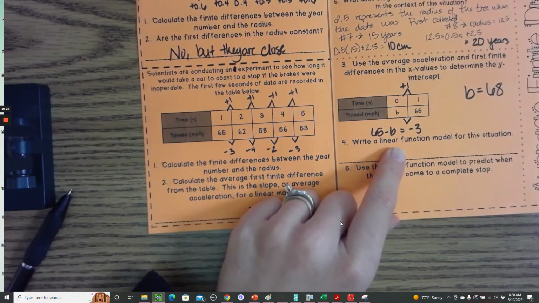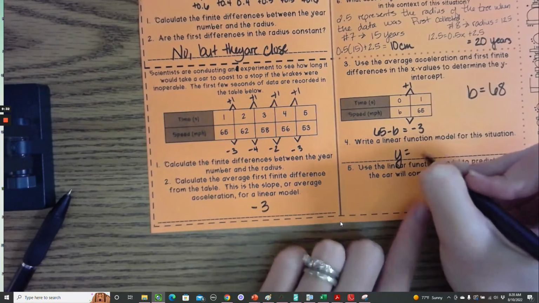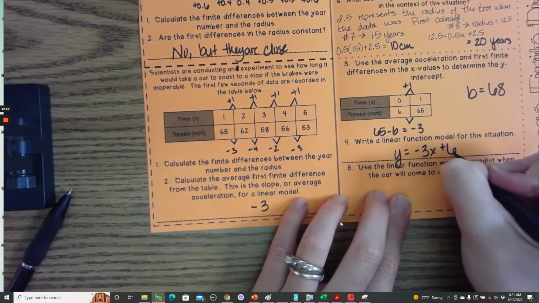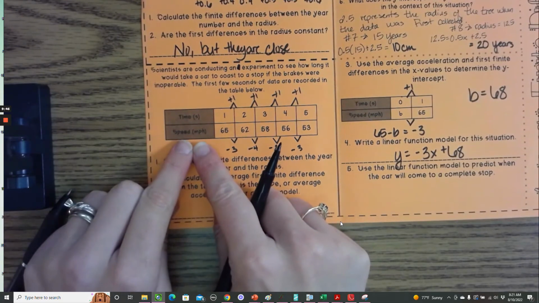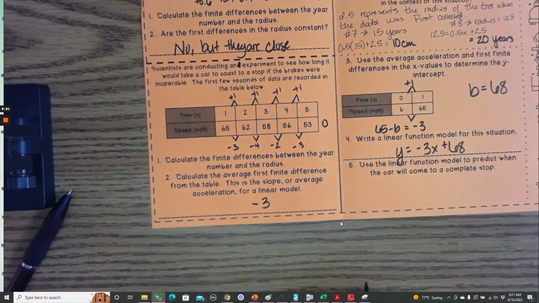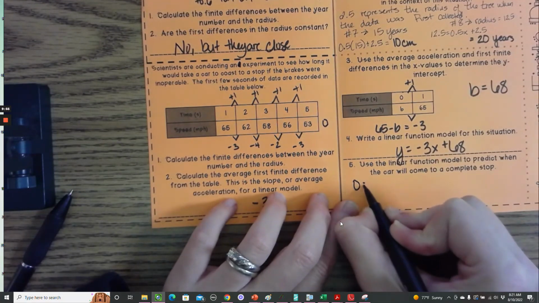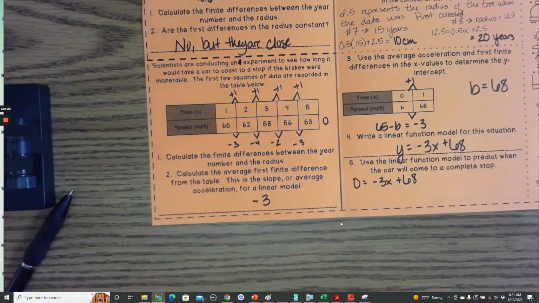All right, write a linear function model for this situation. So your average finite difference is your slope. This was the y-intercept that we found. Use the linear function model to predict when the car will come to a complete stop. All right, when the car comes to a complete stop, the speed is going to be 0. So I want to know when the y value is going to be 0. So I'm going to plug a 0 in for the y. And if I solve that,